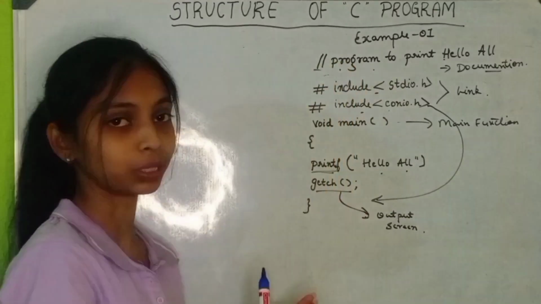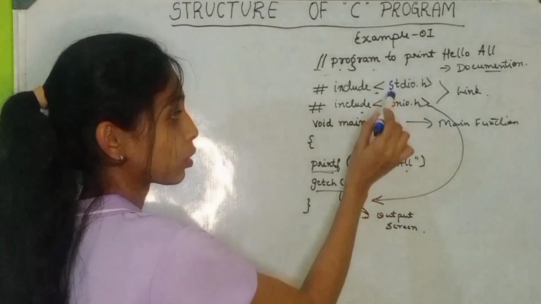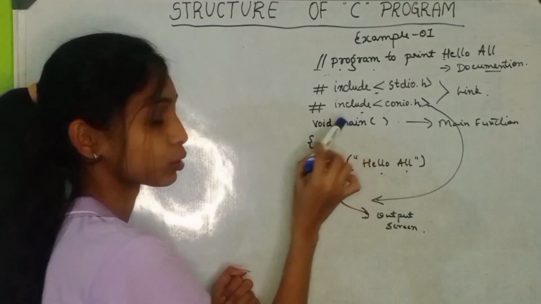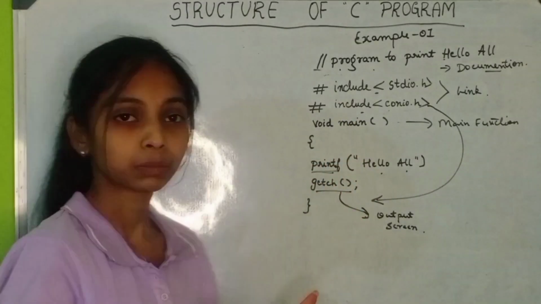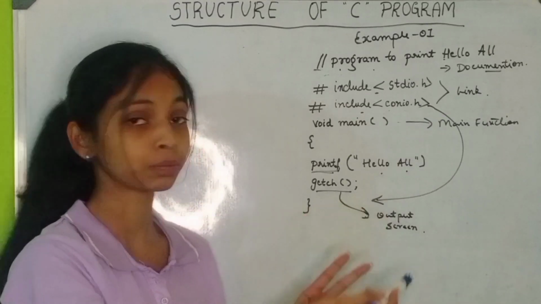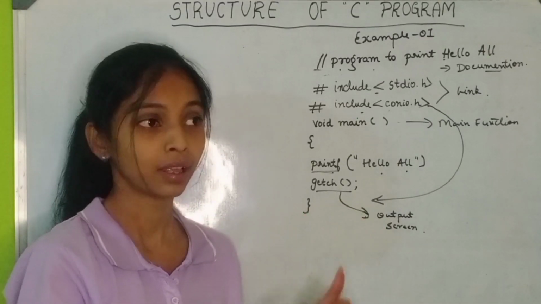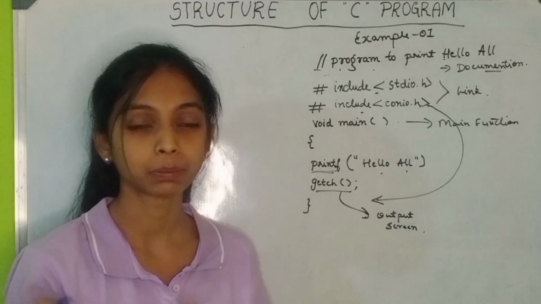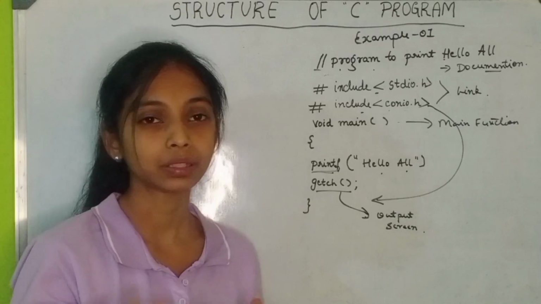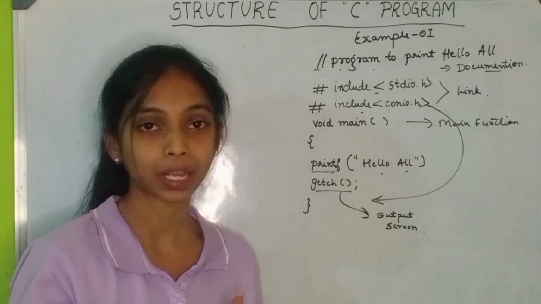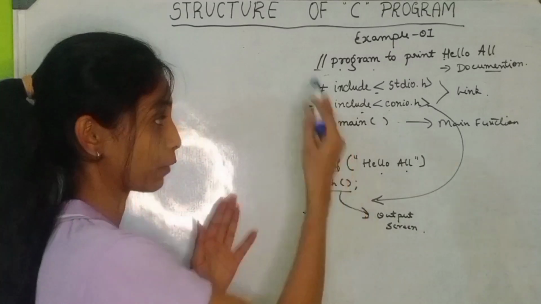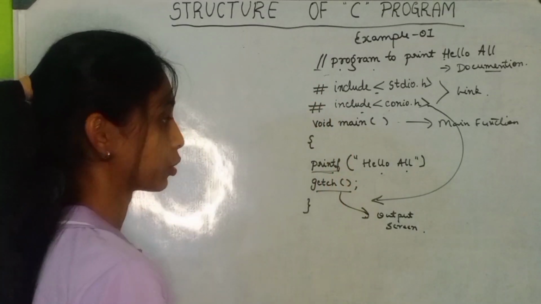The link section and the main section are mandatory. Inside the main section, the executable part is important, whereas the declaration part can be ignored. It depends on which program you are writing and how you are designing it, and you have to configure the structure accordingly.